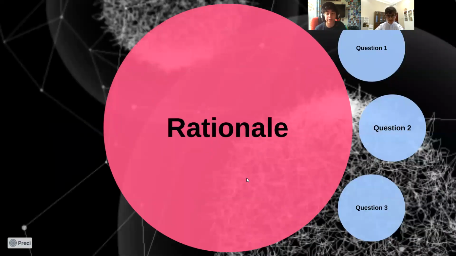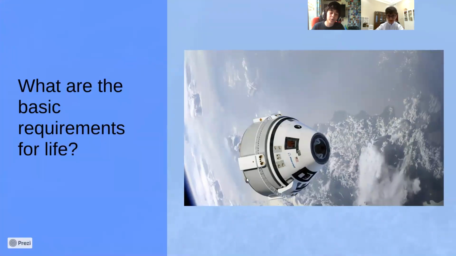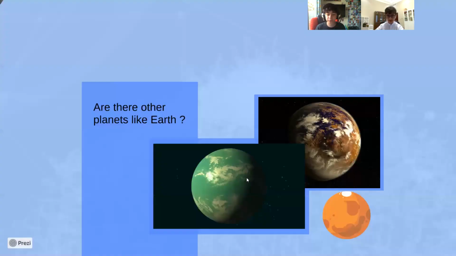Now we move on to our rationale, our three main questions for this entire research. If we do end up getting to do another PBL, we believe that we should be answering these questions as they have importance to us. What are the basic requirements for life? We've already established that water is a necessity to us. It might not be for them, but we believe it's one of the signs of life.